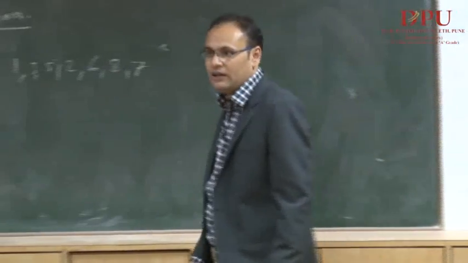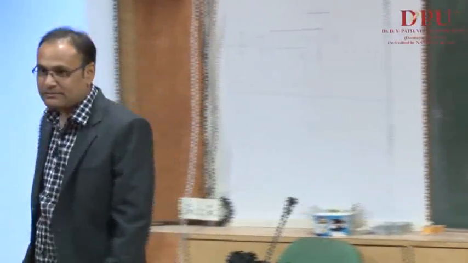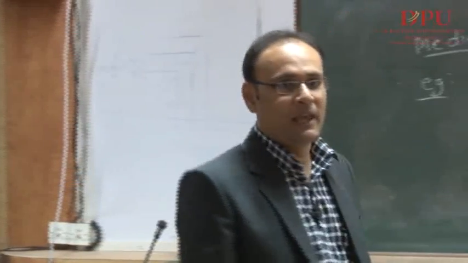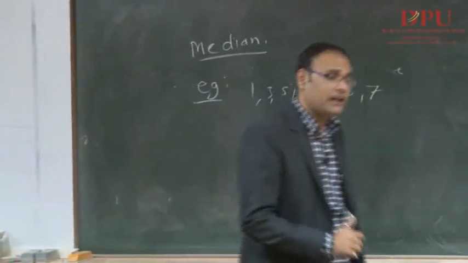Total numbers are 7. Now the median for the ungrouped data depends on two things. The first thing is total numbers, whether the total numbers are even or odd. If the total numbers are even, then the median is calculated in between two numbers. First of all, we understand what is median.